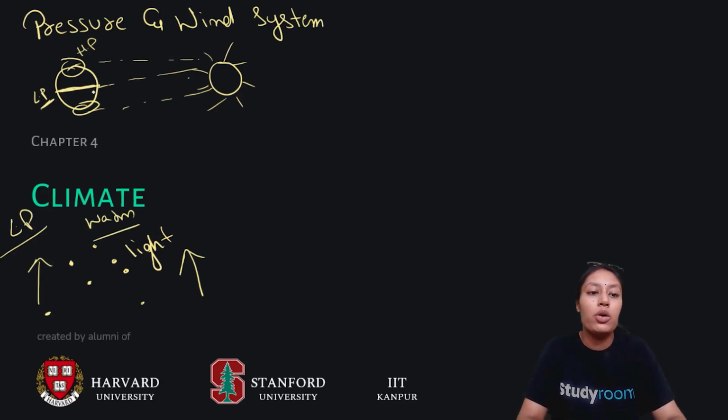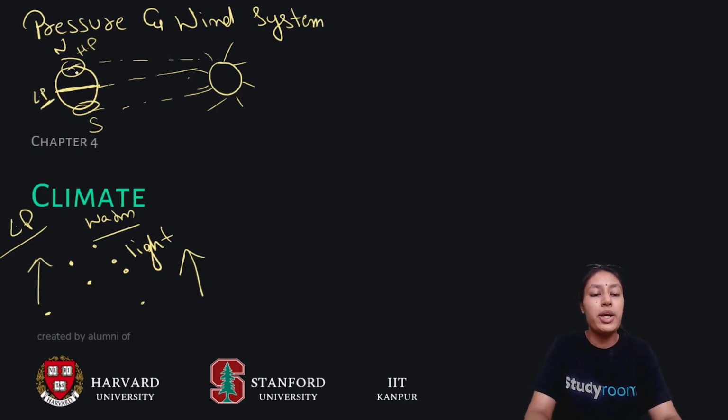Since sun rays directly fall on the equator, it generates a lot of heat and low pressure. But at the poles, for example, here we have the North Pole and here the South Pole, the sun rays are not as direct as at the equator.